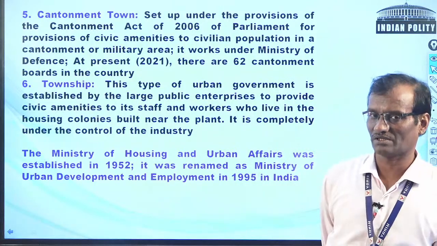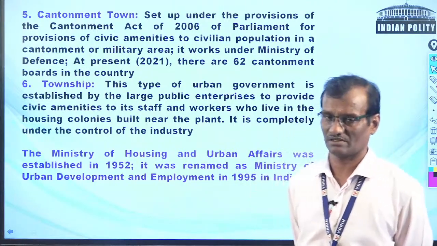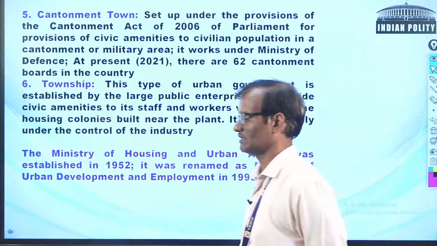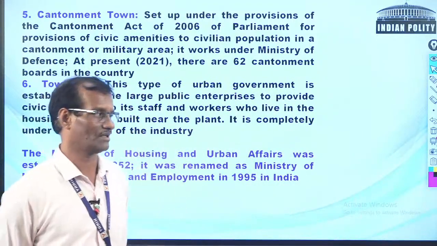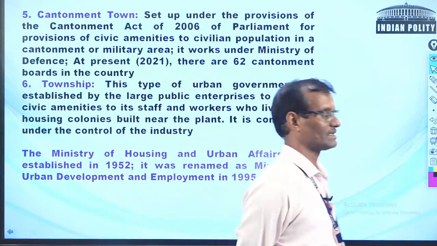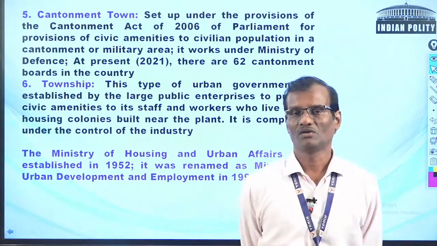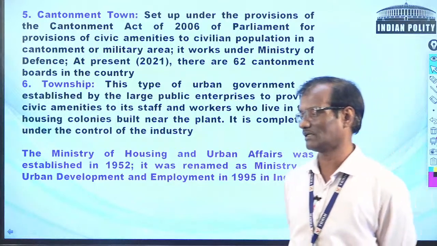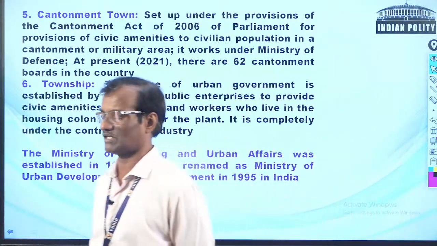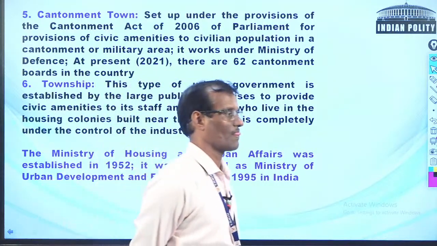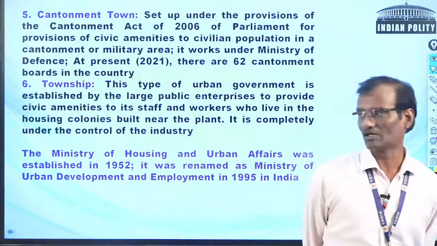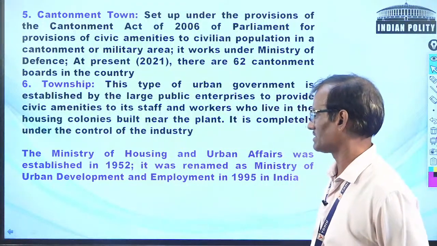So these are the major areas, and in the states the cities are regulated and governed by the Ministry of Urban Affairs, which is found in each state, and also at the center. In union territories, the cities are looked after by the Home Ministry, and the cantonment towns are looked after by the Ministry of Defence. And the Urban Development Ministry was established in 1952.